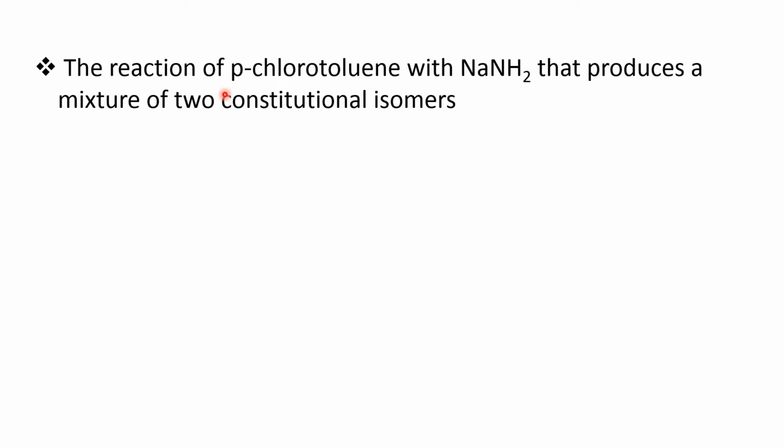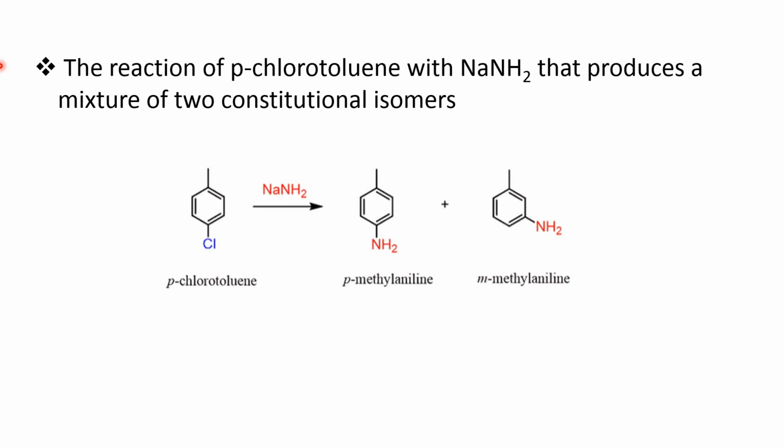Then, the reaction of parachlorotoluene with sodamide produces a mixture of two constitutional isomers. So this is parachlorotoluene. When it is treated with sodamide, then this substituent, that is the amino group, enters here, that is in the position of the leaving group, and also another product, another isomer, is obtained where it is in the ortho position with respect to this leaving group.